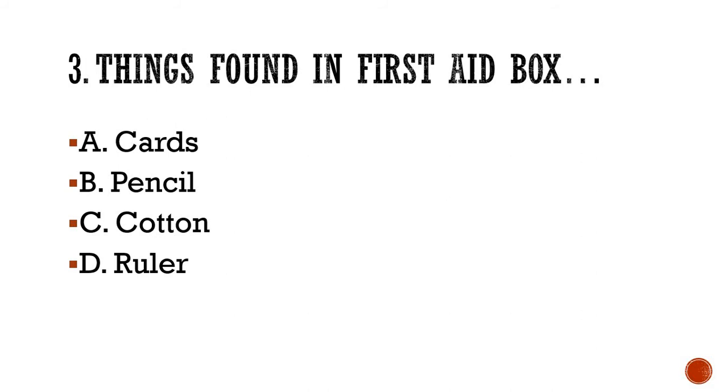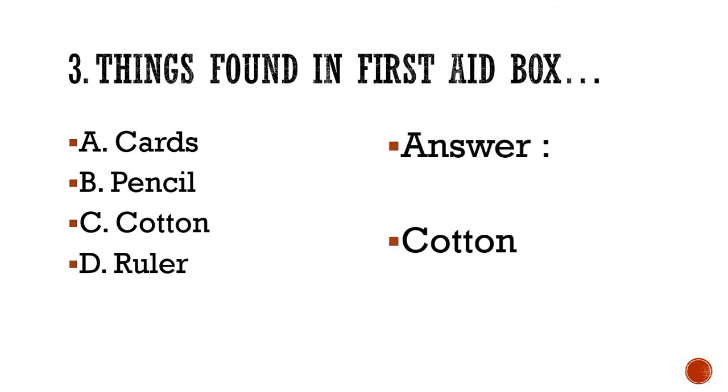Things found in the first aid box. Generally, we should keep first aid box in every house. Okay, now let's see what the correct answer is. Correct answer is cotton. So cards, pencil, ruler, these are not there in the first aid box. First aid box is a medical related box in which all the emergency bandages, cotton, scissors, antiseptic creams, etc. are kept if you get wound or injured in some way at your home. So cotton is the correct answer here. I hope that many have written these correct answers.